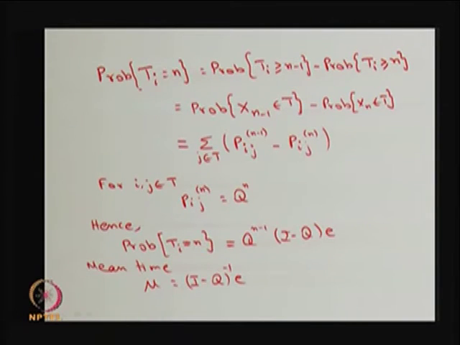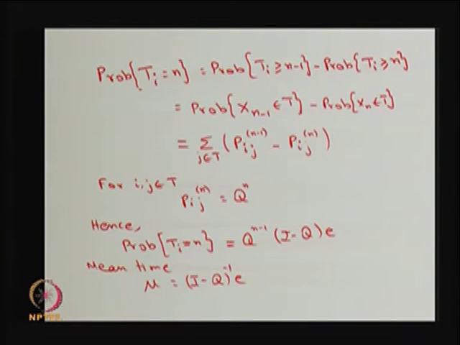But T_i greater than or equal to n minus 1 is the same as the system being in a transient state at the (n minus 1)th step. If T_i is greater than or equal to n minus 1, that means the system spends at least n minus 1 steps in the transient states.